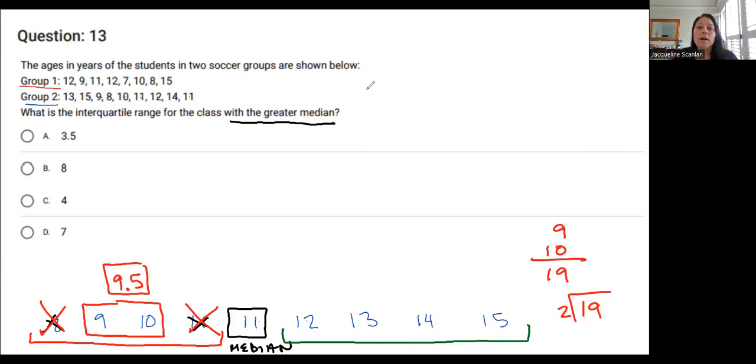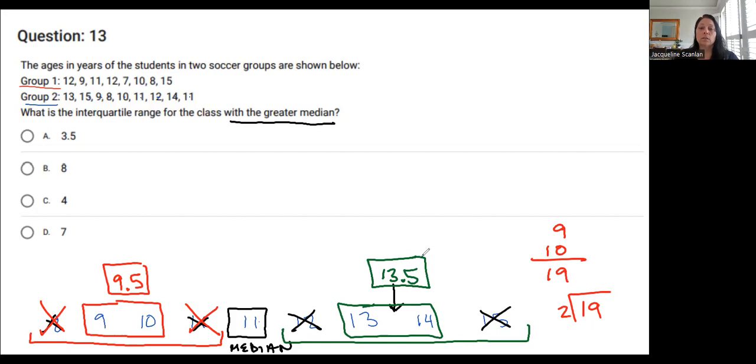Okay, so I'm going to cross from the outside in. So I get rid of 12 and 15, and then I have to figure out what's right in between 13 and 14. And again, I know that's 13.5, but if you don't know that, you add them together and divide by 2.